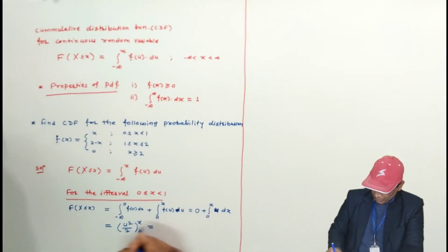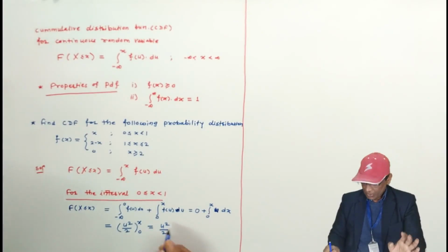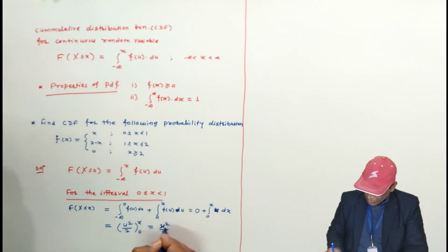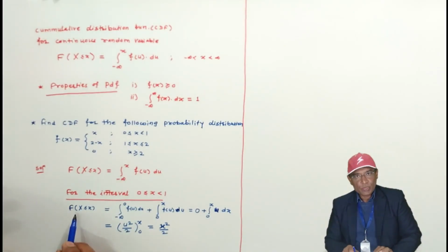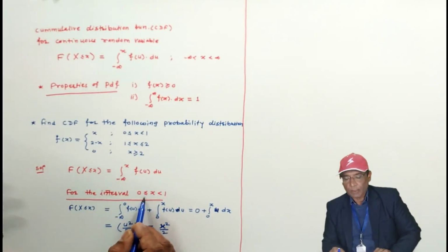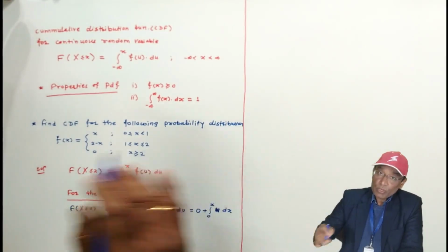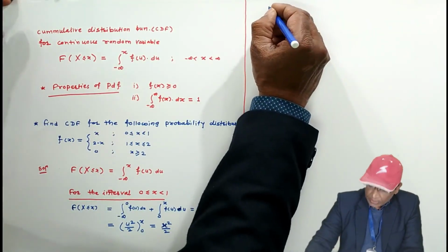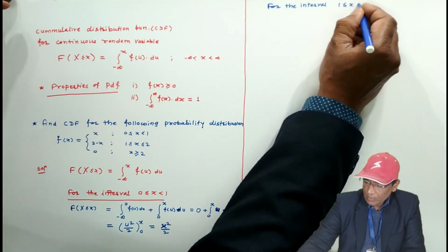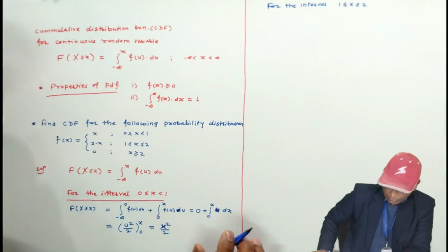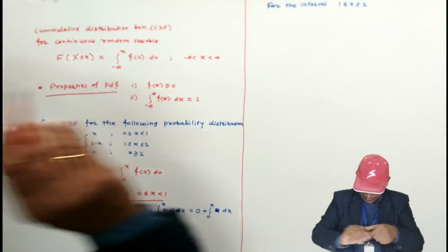If you put the upper limit u equal to x and the lower limit u equal to 0, it will be 0. So putting u equal to x, x square by 2 is the cumulative distribution function for this interval. Now the cumulative distribution function for the next interval, 1 less than or equal to x less than or equal to 2.